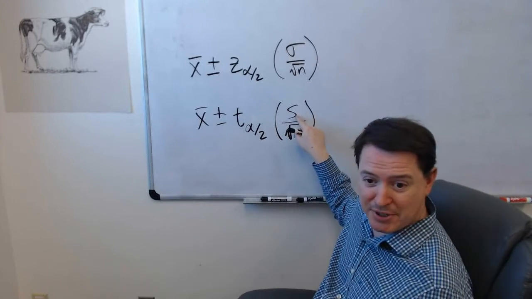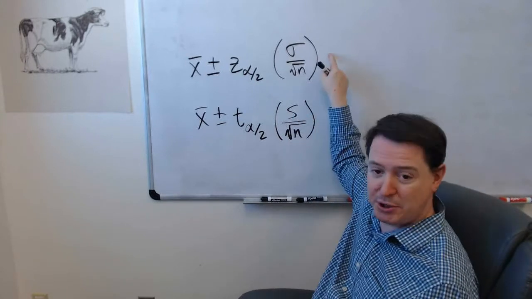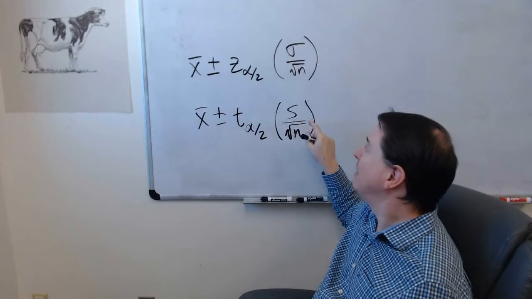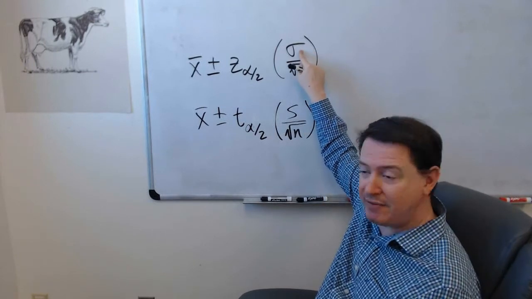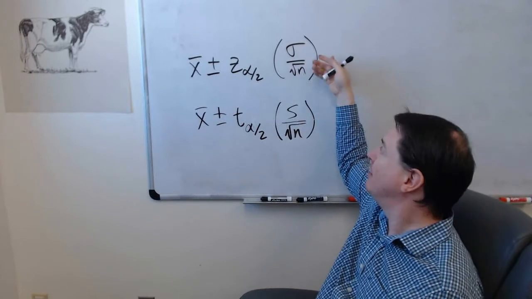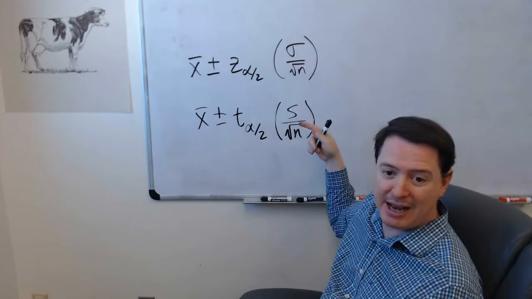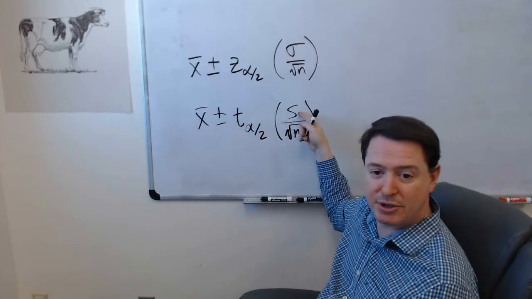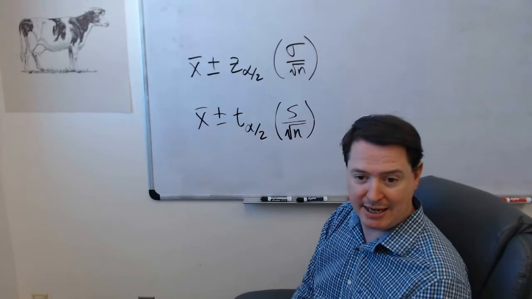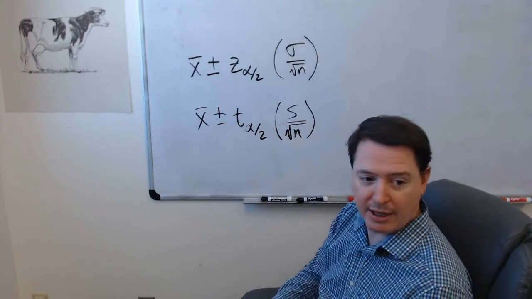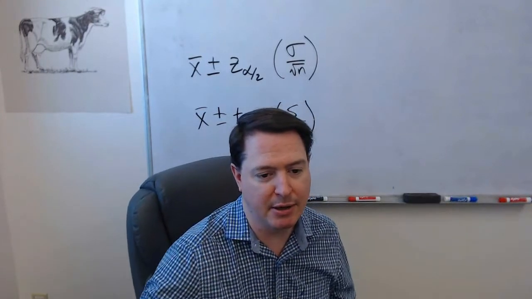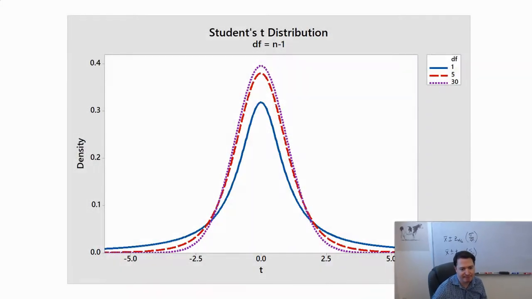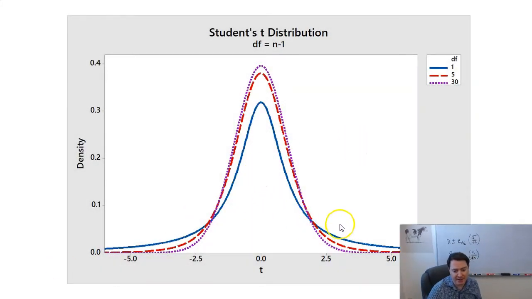So having a sample standard deviation does not tell us which one I want to pick. It's whether I have this thing, right? If I've got the population standard deviation, okay, go ahead and do this. If I don't have it, I've only got sample data, I need to construct a T interval instead. All right, so let me just demonstrate one last thing before we move on, which is what this T distribution also adds.